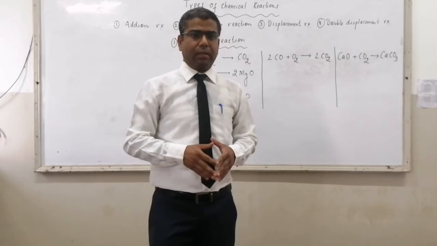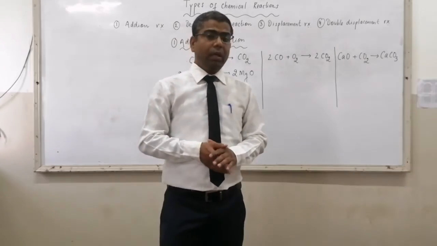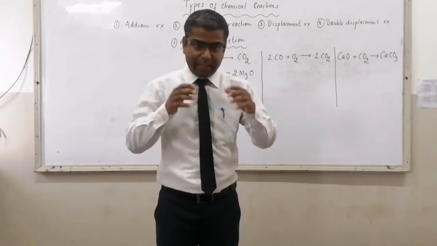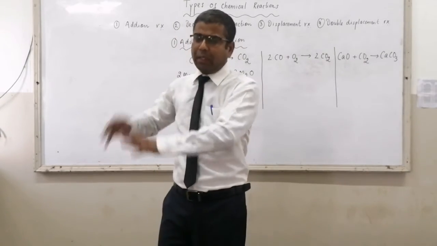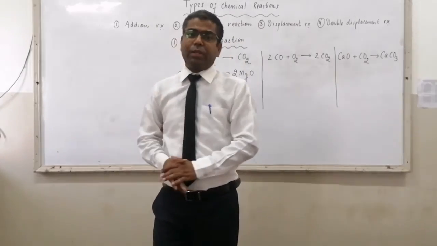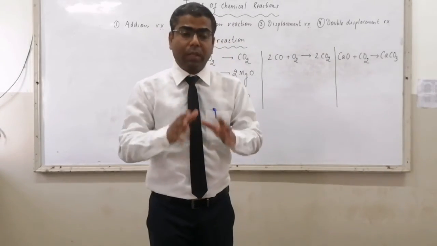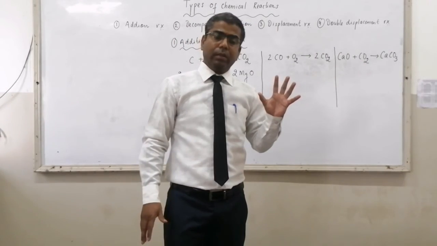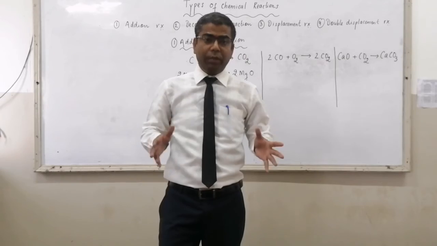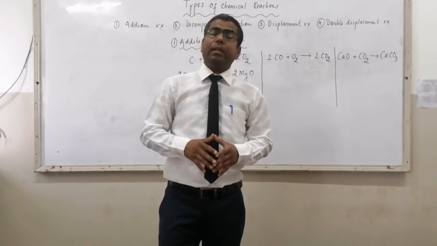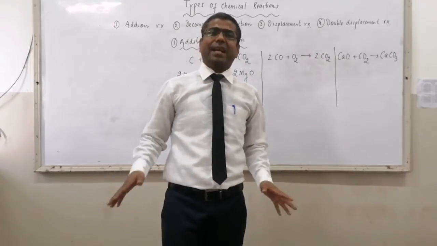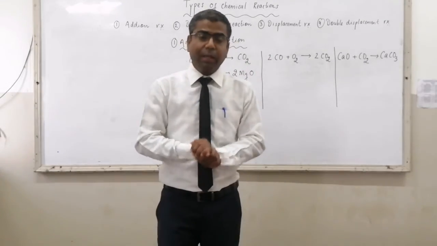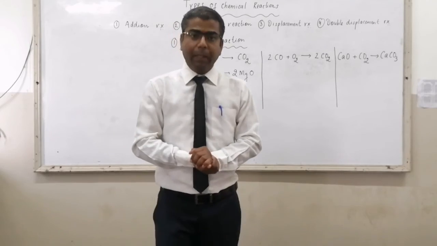The total mass before the reaction is always equal to total mass after the reaction. It means we can say the total number of atoms present before the reaction are always equal to total number of atoms present after the reaction. So what we have to do in balancing? We have to equate the number of atoms on the reactant side and the product side. But first we will finish the types of chemical reaction, the most important topic of this chapter.